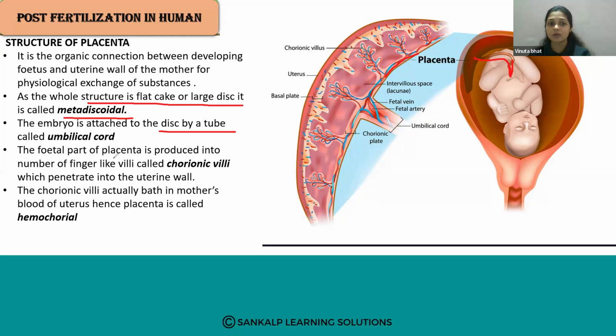The fetal part of the placenta is produced into a number of finger-like villi called chorionic villi, which penetrate into the uterine wall. The chorionic villi bathe in the mother's blood of the uterus, hence the placenta is called hemochorial. So this is the structure of the placenta, how it is attached to the developing embryo and the uterus.